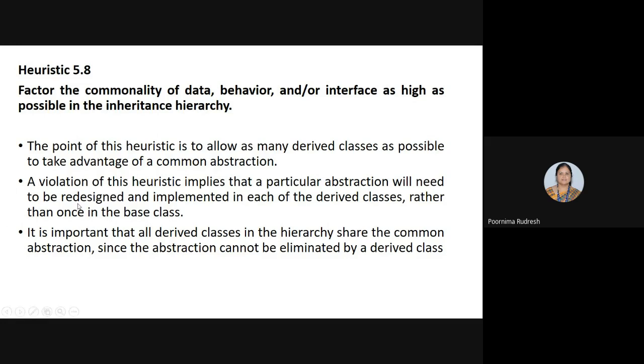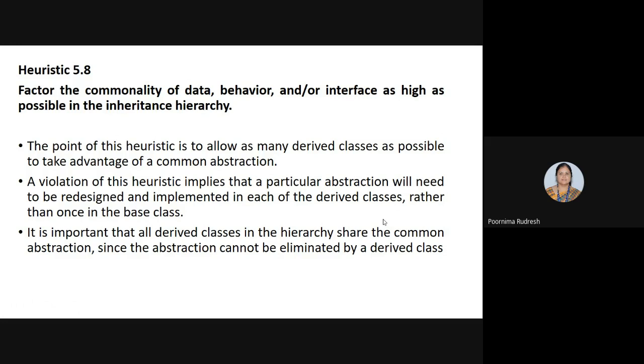Okay. So a violation of this heuristic implies that a particular abstraction will need to be redesigned and implemented in each of the derived classes. Why? Because we are not keeping the data, behavior, and interface in the base class. Instead, we are keeping the data, behavior, and interface in each of the derived classes. That is the violation of this heuristic. And if we construct a new derived class, then also we have to place all the data, behavior, and interface in the new derived class.